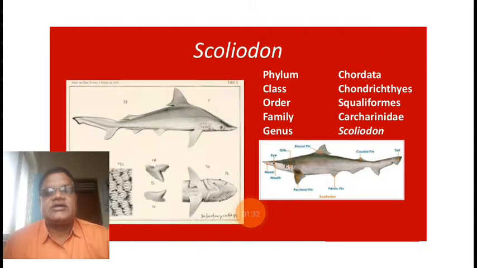Means what? The definition of digestion is the conversion of complex food material into simple and diffusible or absorbable food material with the help of enzymes. Means to convert complex into simple with the help of enzymes, that is called digestion. What is that complex food material? Complex means the food material which we take.